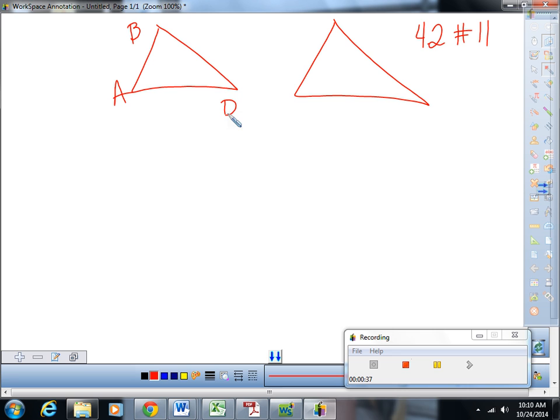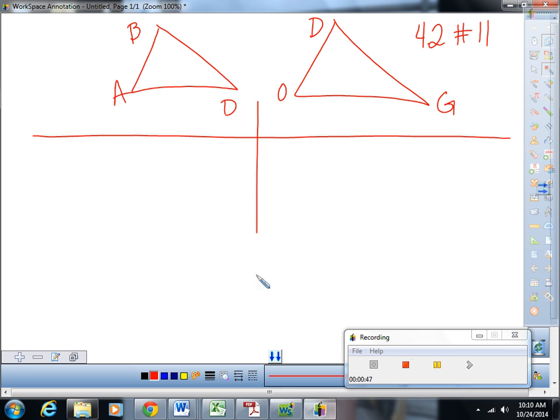We've got triangle BAD and triangle DOG. And we're given that triangle BAD is congruent to triangle DOG.